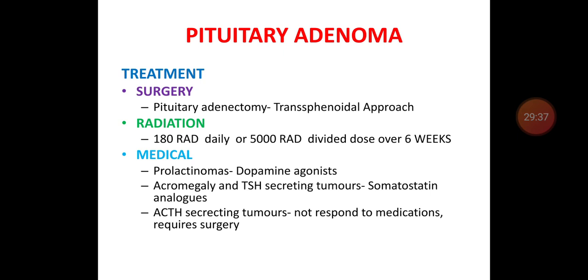The medical line of treatment: those with prolactinomas use dopamine agonists like bromocriptine or cabergoline. Those with acromegaly or TSH secreting tumor use somatostatin analogs, that is octreotide or lanreotide. Those with ACTH secreting tumor usually do not respond to medication, so they require surgery in these conditions.